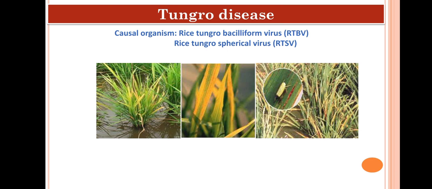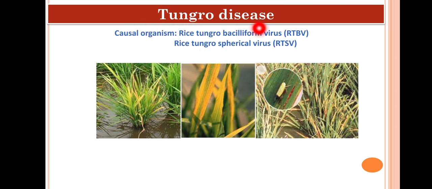This is a viral disease caused by two important viral particles, that is the Rice Tungro bacilliform virus and Rice Tungro spherical virus. Rice Tungro bacilliform virus is a double-stranded DNA virus, okay, and it is responsible for main characteristic symptoms of this disease, whereas Rice Tungro spherical virus is needed for the transmission of this virus through its insect vector, that is the leaf hopper.